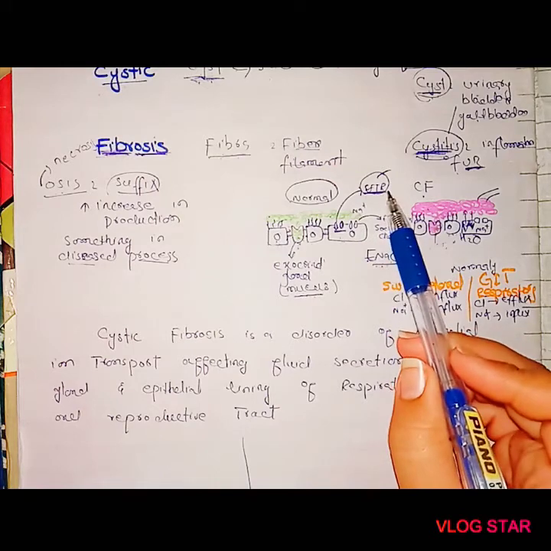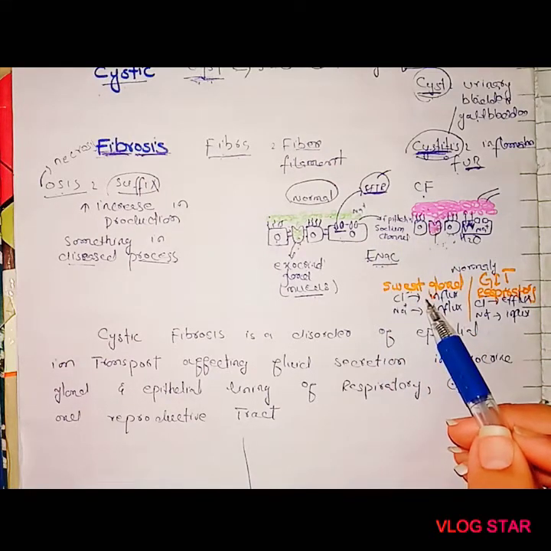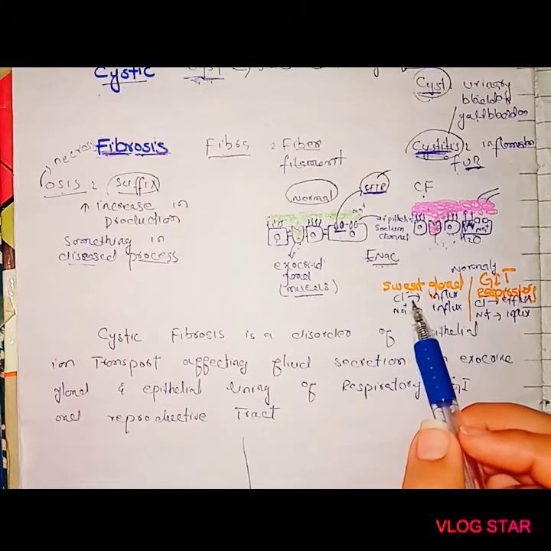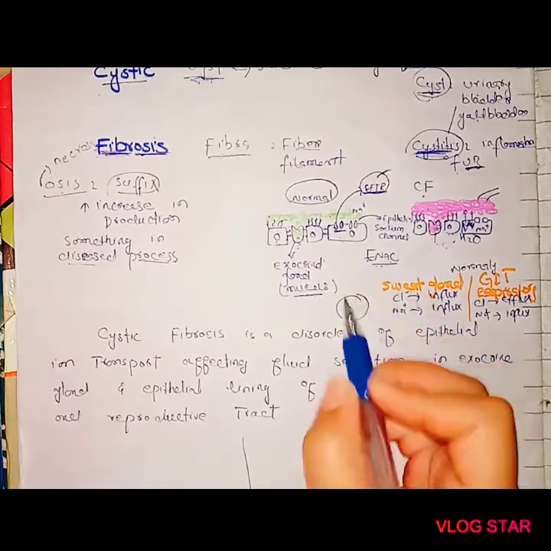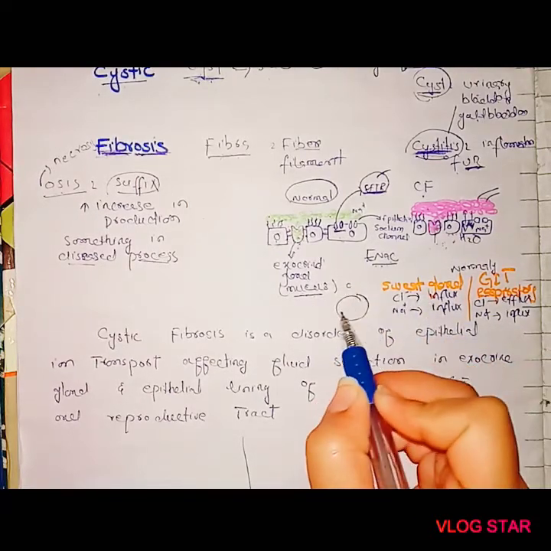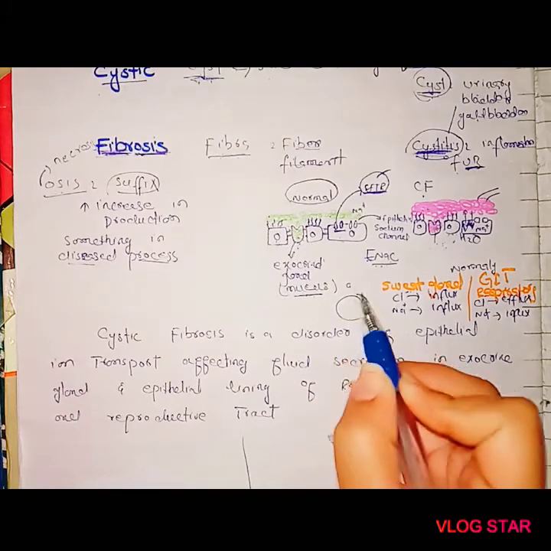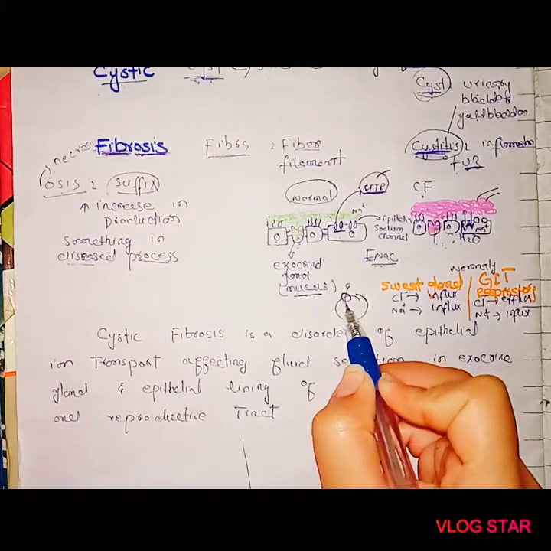The CFTR function is different in the sweat gland than in the GIT and respiratory system. In the sweat gland, this is the cell, this is the extracellular side and this is the intracellular side. The CFTR channel helps move chloride inside the cell.